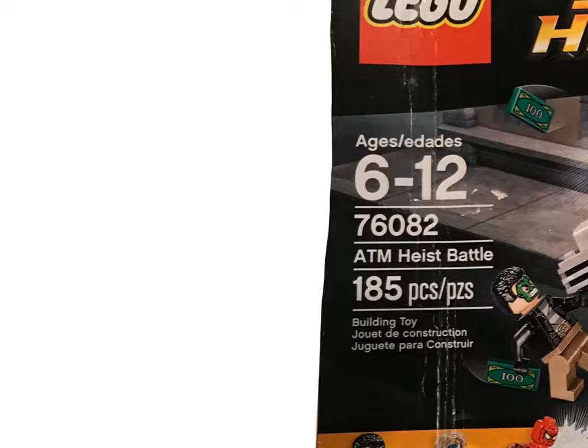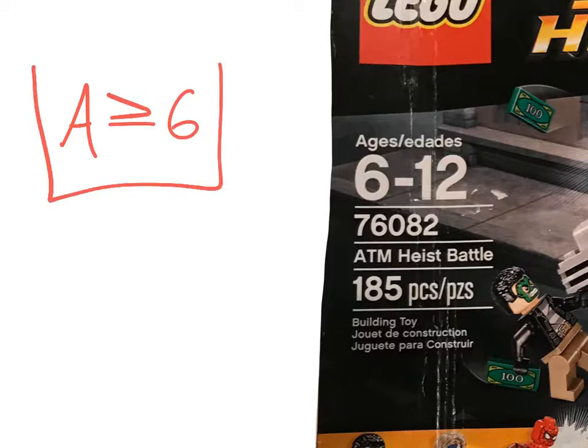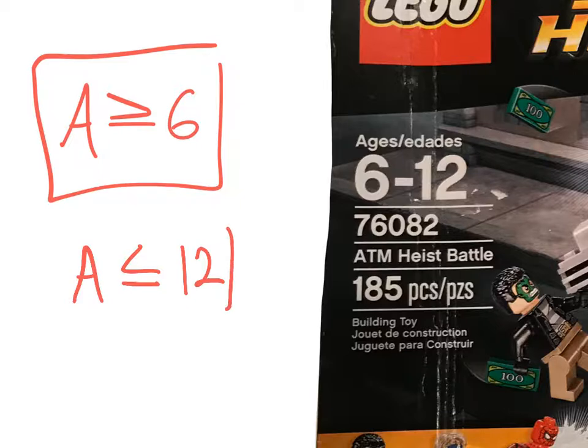So let's take a look at the 6. What does that mean? That means, how old do you have to be, and I'm talking about the age here, how old do you have to be able to play with this Lego toy? You have to be at least 6. So the age has to be greater than or equal to 6, right? That's one inequality. And how about over here, 12? Your age has to be less than or equal to 12, okay?